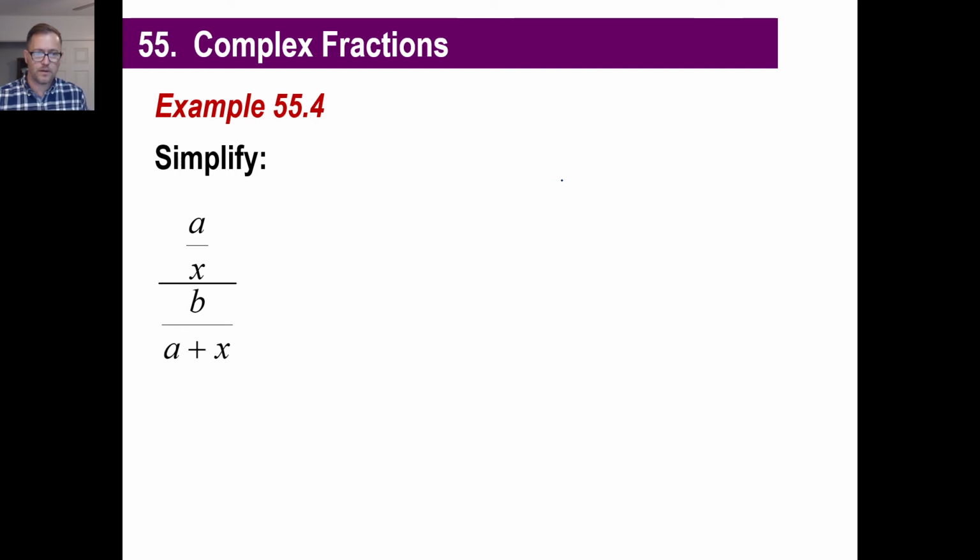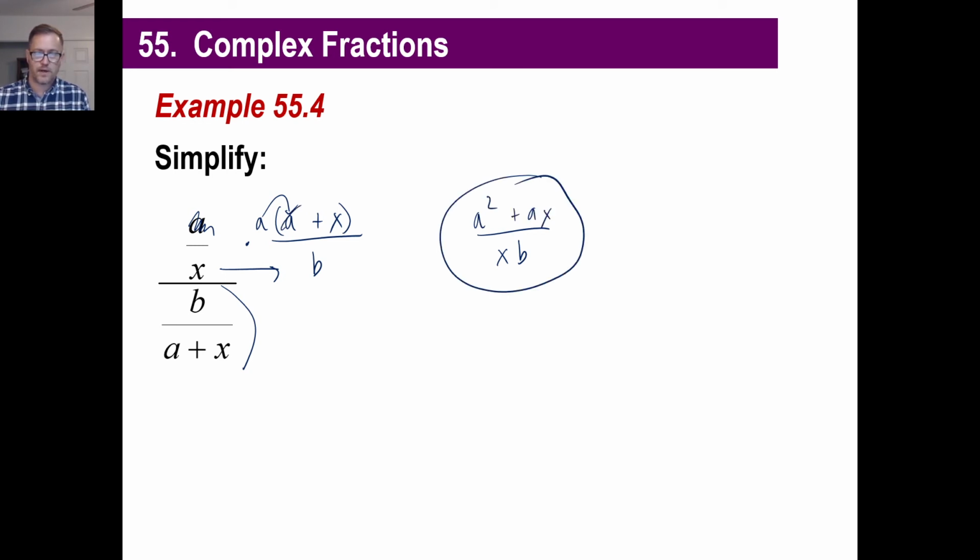All right, well, it's the same thing. You just take the second fraction, flip it, and multiply. So times, and then a over x is the top now, and the b is on the bottom. And then x times b is a piece of cake. That's just going to be xb. The only thing you're going to have to piddle with is distributing the a between the a and the x. A times a is a squared. A times x is ax. And we got it over 1 fraction. Yoink, we're done. That's all there is to it.